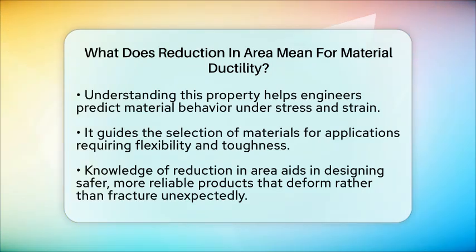In essence, reduction in area is a clear indicator of ductility. It reveals how much a material can deform locally before it fractures. This helps us understand how materials will perform under tensile stress and guides us in creating components that resist failure through controlled deformation rather than sudden breakage.